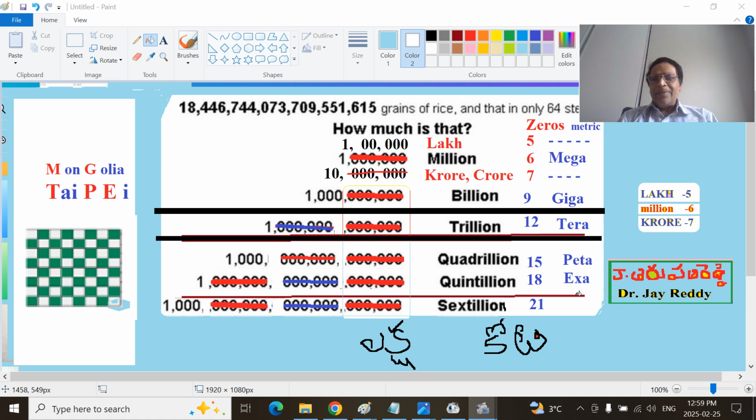If you remember a country called Taiwan and its capital Taipei, you start TPE, that is tera, peta, exa. Exa means 18. And if you remember Mongolia, a country north of it, that is mega and giga. So I'll be telling this many times so that the audience has clarity. And I discussed this in detail in the previous videos.